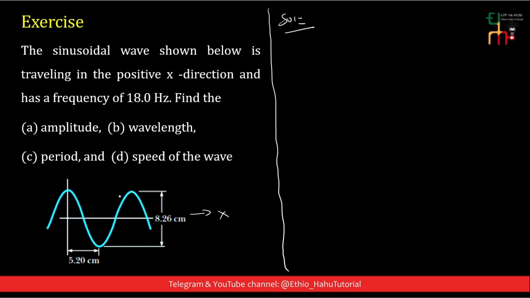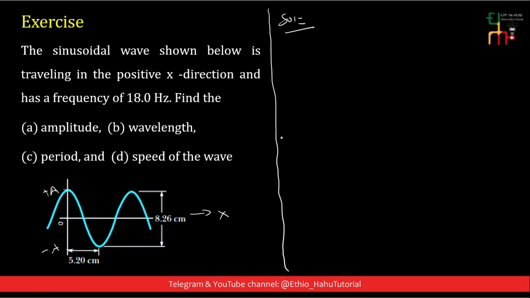This is the maximum displacement. This is the equilibrium position. This is the maximum displacement, positive A. This is the minimum displacement, minus A. And this is the distance between points of maxima and points of minima. From this point to this point is the amplitude. Therefore, from this point to this point is twice the amplitude. And this peak to peak distance is known as